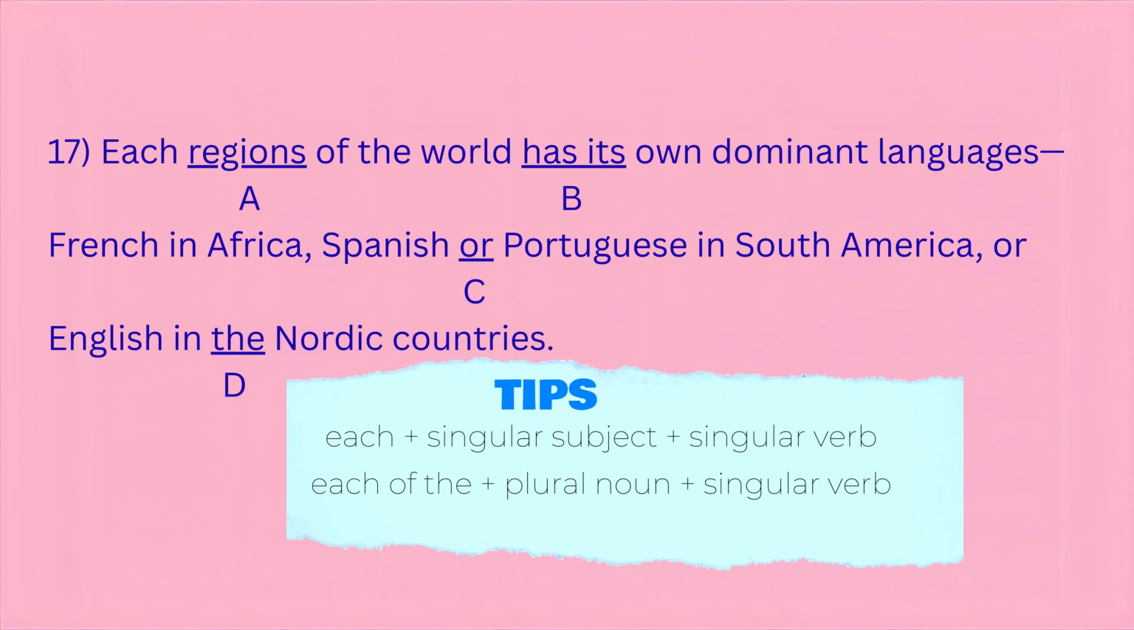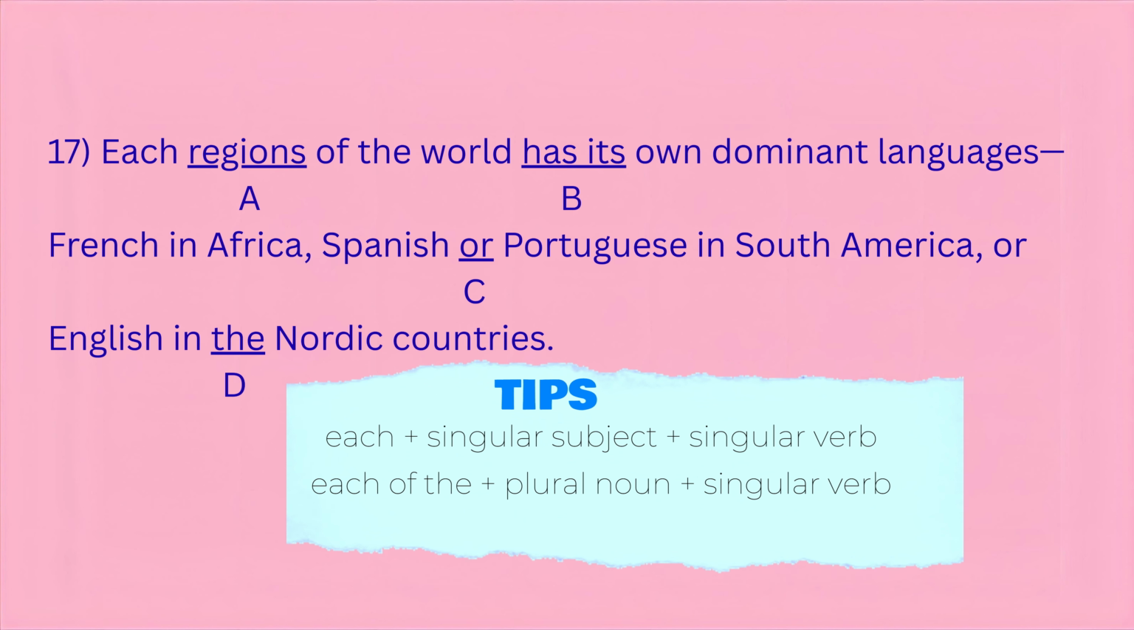Now let's move to part B. Has. The sentence says each region of the world has its own dominant languages. And yes, this is correct. Each region is singular, so we use has, not have. No problem here. Part B is fine. Next up is part C, or. The sentence lists languages, French in Africa, Spanish or Portuguese in South America, and or is used correctly here. It shows that either Spanish or Portuguese might be dominant in South America. That's a valid choice structure. No error in part C.